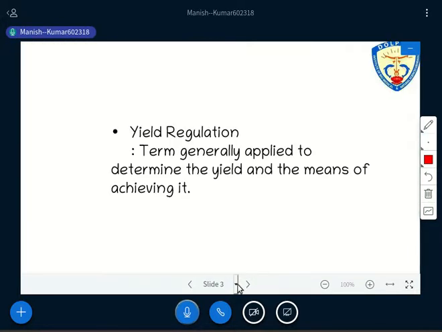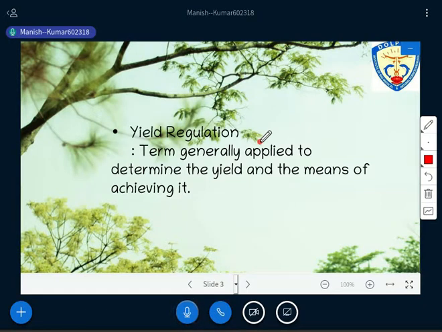So after understanding this yield, we should now understand the concept of yield regulation. Before understanding this term, we all know the purpose of forest management. In the very first class, when I started the discussion on advanced forest management, I discussed the objective or purpose of forest management. And we all know that the important objective of forest management is production forest, right? We need to produce something.